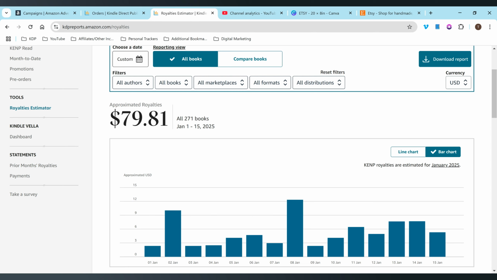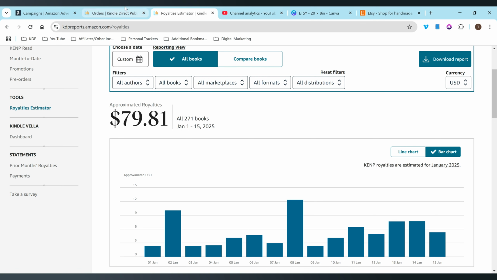And I'm not entirely sure which books have sold already because I didn't look prior to creating this video, but typically I sell mostly scrapbook paper, craft paper pad books, and I currently have 271 books in my dashboard. A lot of them are notebooks from when I first started KDP. I think I have like 90-something scrapbook craft paper pad books.